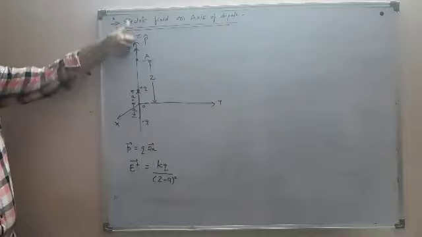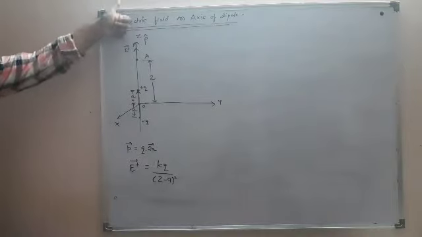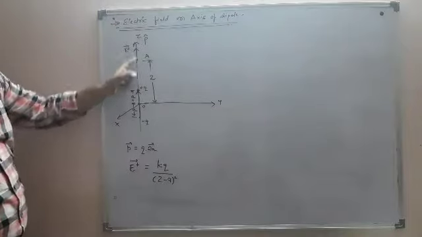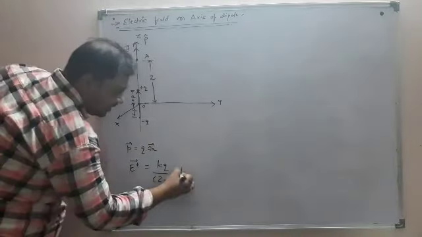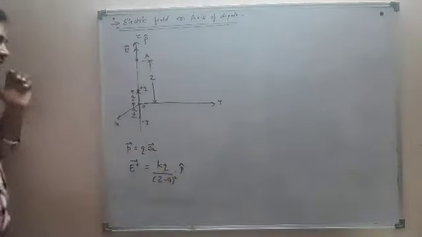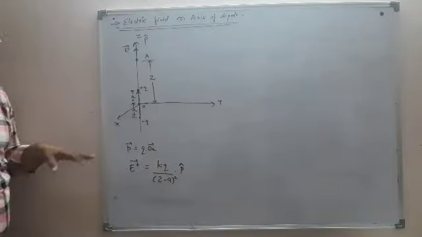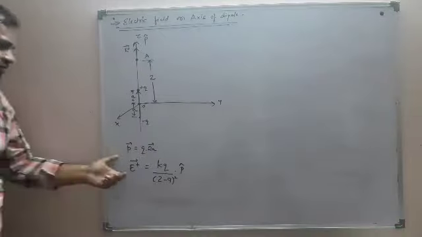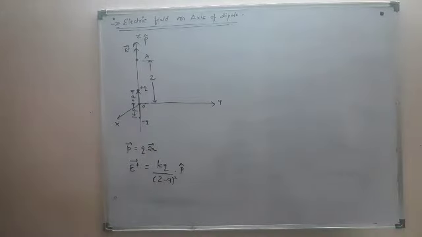And what is the direction of the electric field? It is along the z-axis, or in other words along the dipole moment, so for direction I can write p cap.